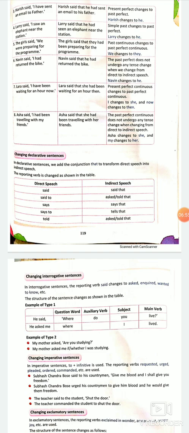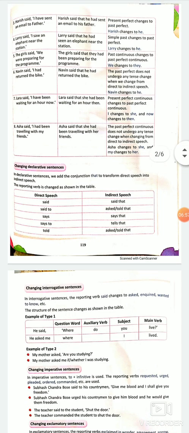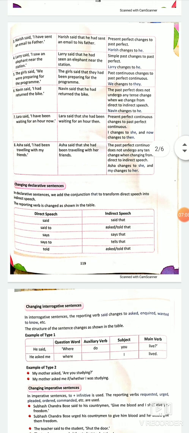Okay. So Lara said, "I have been waiting for an hour now." In past perfect, have been will become had been. Lara said that she had been waiting for an hour, then. Now changes to then. Always remember, now changes to then.